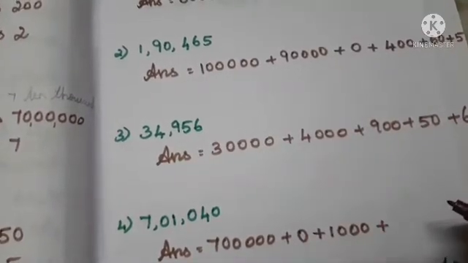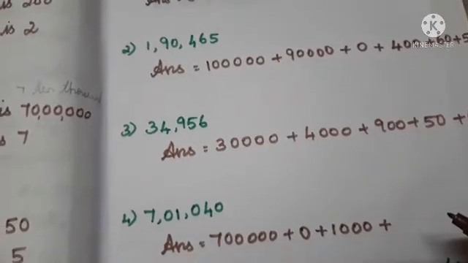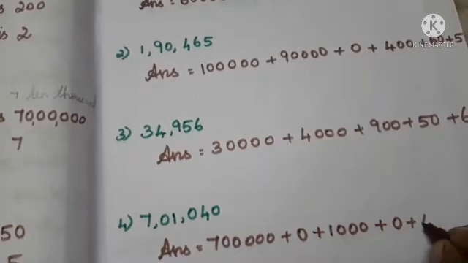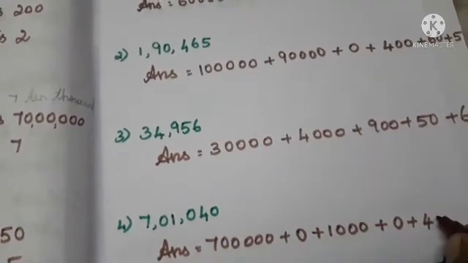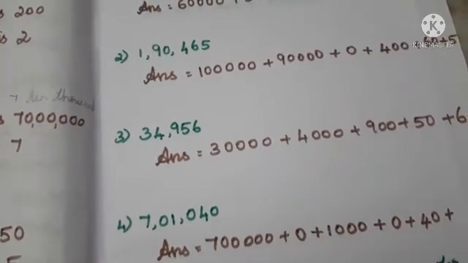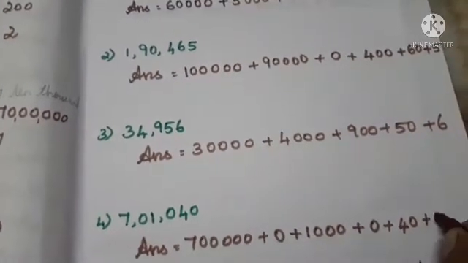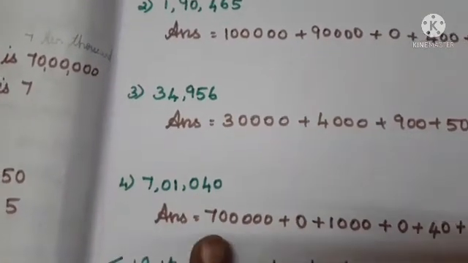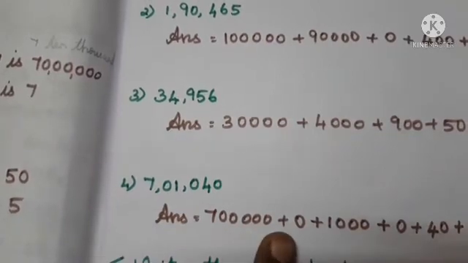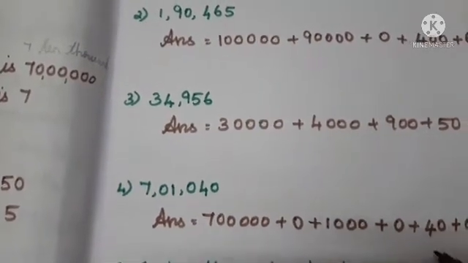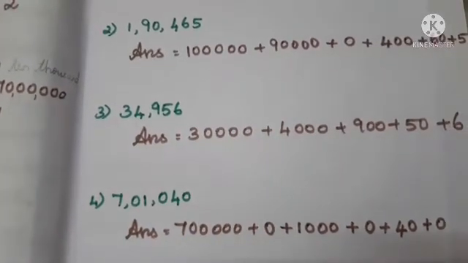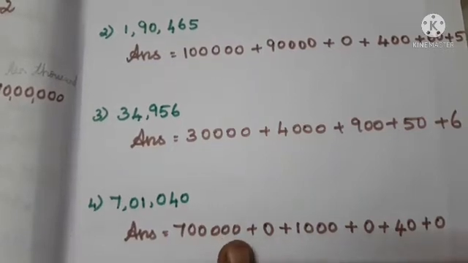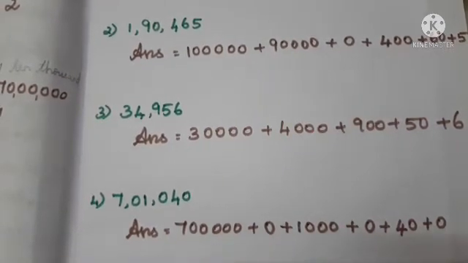Plus how many hundreds do we have? Yes, 0 hundreds. So we can write only one 0. Then plus, next 4 tens. That means 40. Okay, 4 tens means we have to write 40. Plus the last number is what, ma? 0. 0 ones. So the expanded form for 7 lakh 1,040 is 7 lakh plus 0 plus 1,000 plus 0 plus 40 plus 0. Okay, it's easy, no? Very easy to write. Then we can move on to the next Roman number in this lesson.